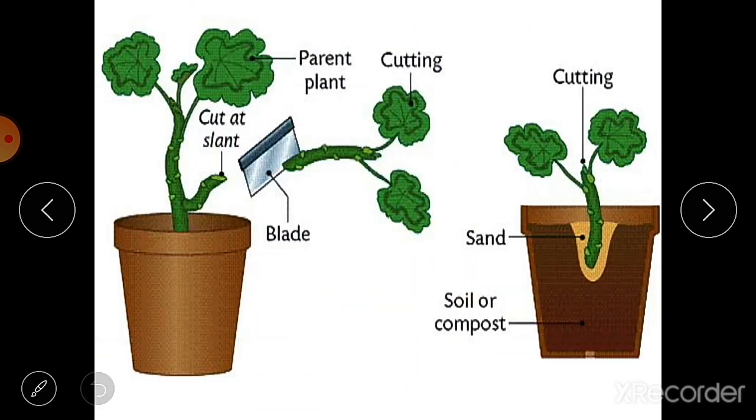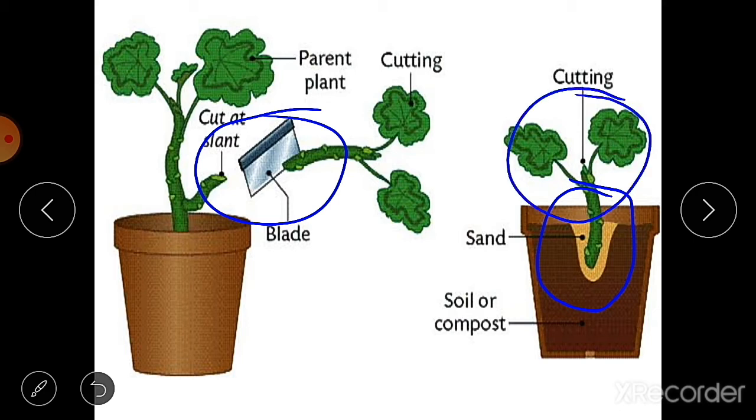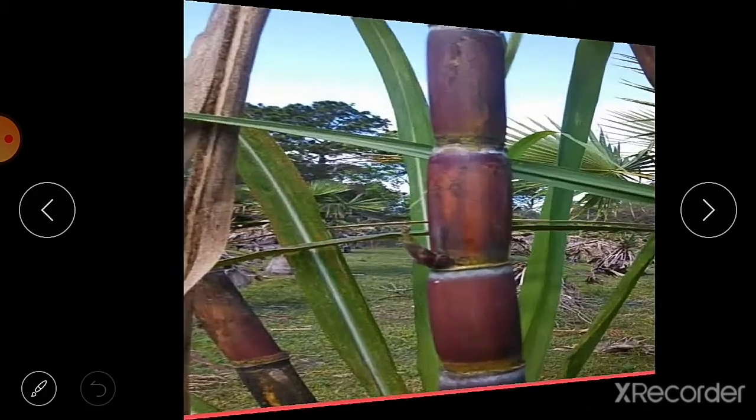You can see the picture here. Here just a slant cut is given to this branch of the plant. Okay, this is the parent plant and this is the cutting. So with a blade or another tool you can cut this branch. Then this cutting is potted in the soil, and then this cutting grows into a new plant. So this is the cutting method of vegetative reproduction.